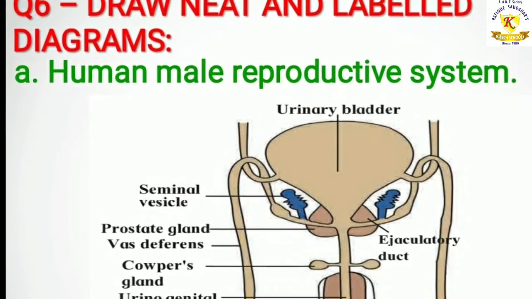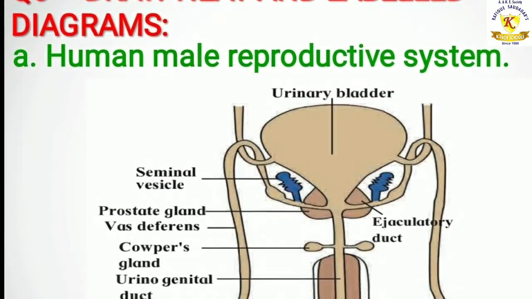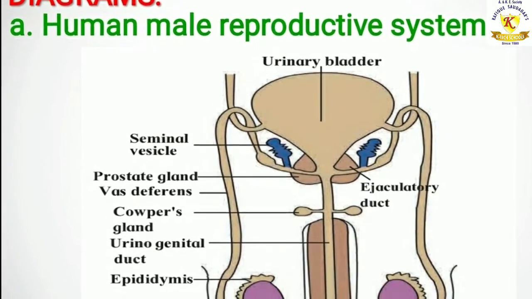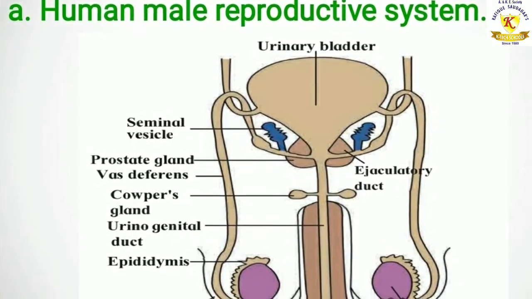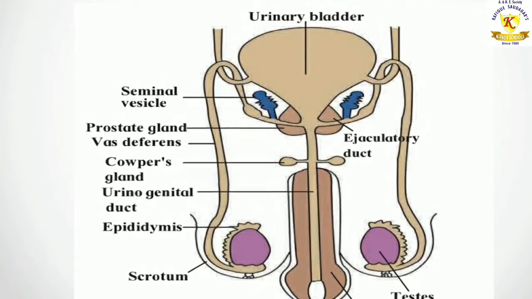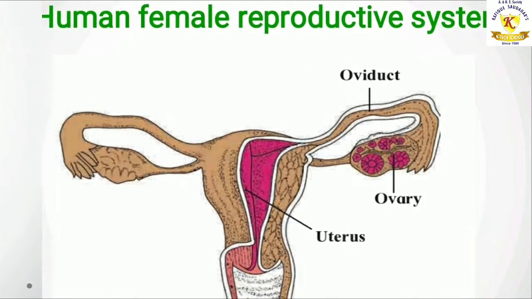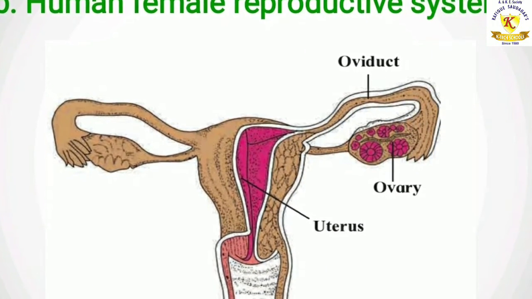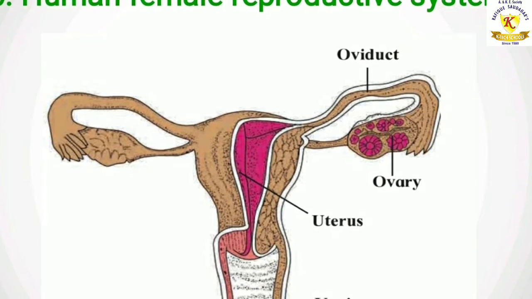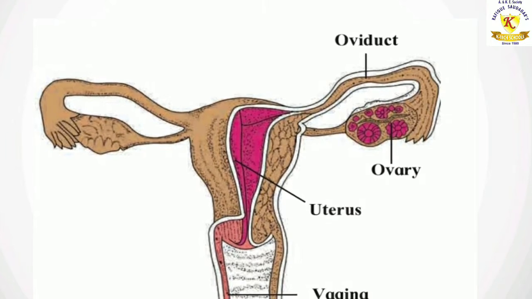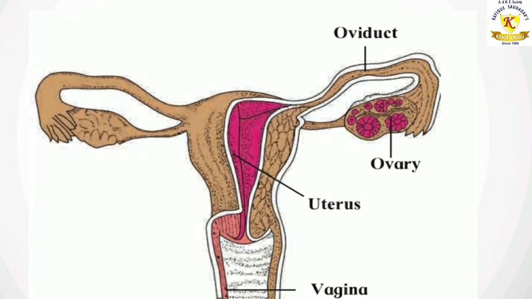Question number 6. Draw neat and labeled diagrams. The first one is the human male reproductive system. The diagram is given in your textbook. Please draw it neatly and correctly and label it properly. Second, we have the human female reproductive system. This diagram is also there in your textbook. Please draw it correctly and label it properly, children.